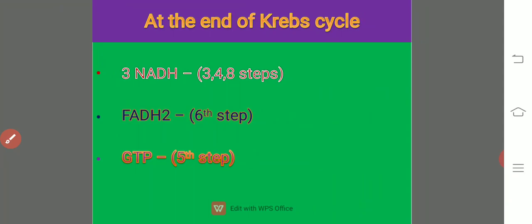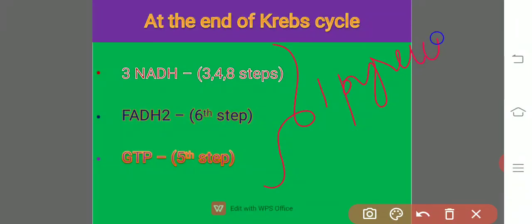So, at the end of the Krebs cycle, we finally get 3 NADHs at the 3, 4 and 8 steps, 1 FADH2 at the 6th step and 1 GTP at the 5th step. These are for only 1 pyruvic acid, and there are 2 pyruvic acids in the glucose molecule, so we have to multiply by 2. 2 threes are 6, 1 twos are 2, and 1 twos are 2.